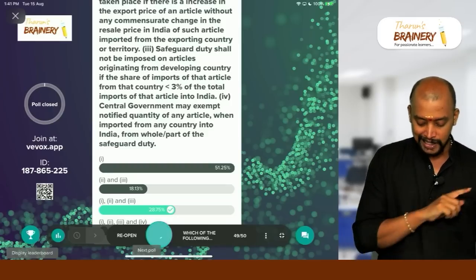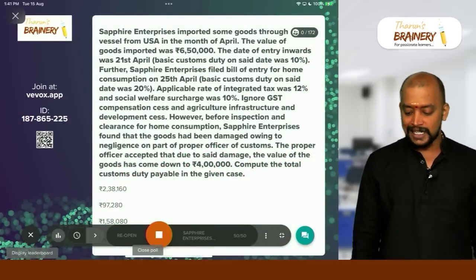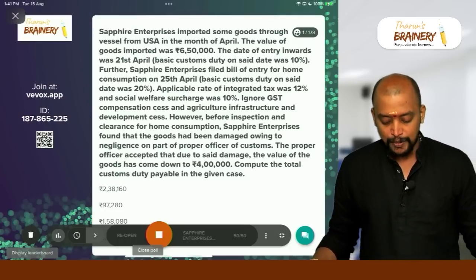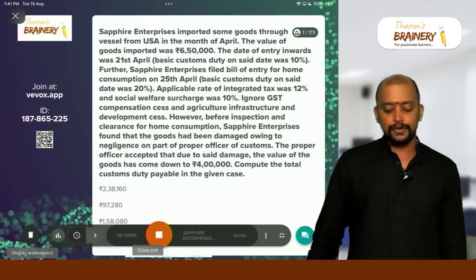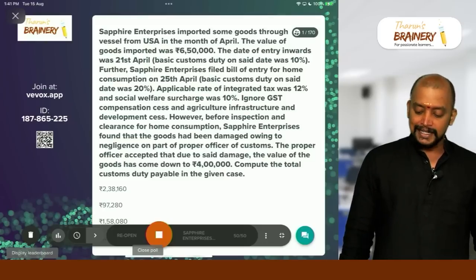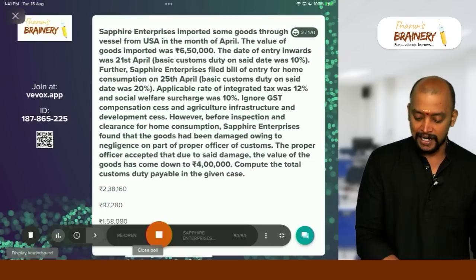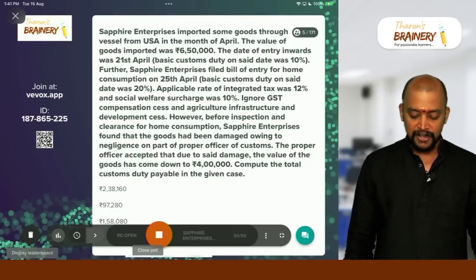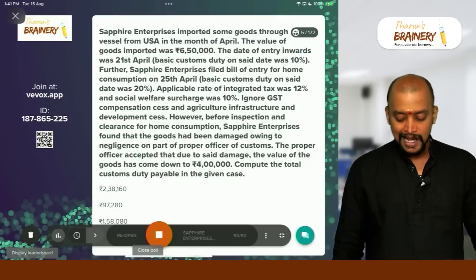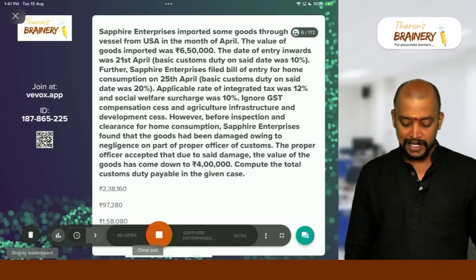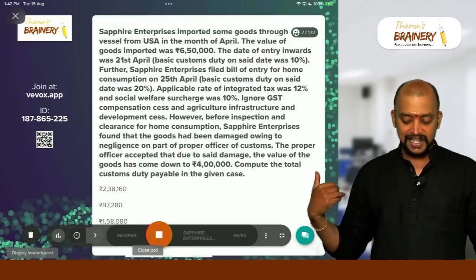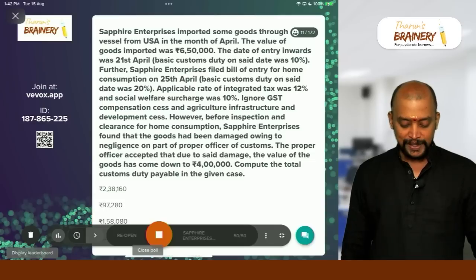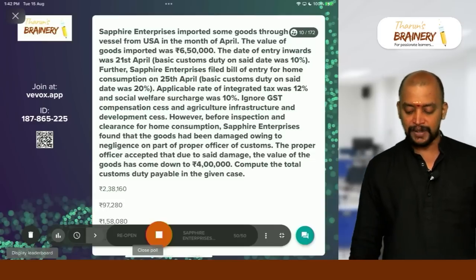Only 4 is correct. Then last question for the day. Sapphire Enterprises imported some goods through vessel from USA in the month of April. The value of goods imported was 6,50,000. The date of entry inwards of goods was 21st April. Basic customs duty on the said date was 10%. Further, Sapphire Enterprises filed bill of entry for home consumption on 25th April. Applicable basic customs duty on the said date was 20%. And the applicable rate of IGST was 12% and social welfare surcharge was 10%. Ignore GST compensation cess and agriculture infrastructure development cess.